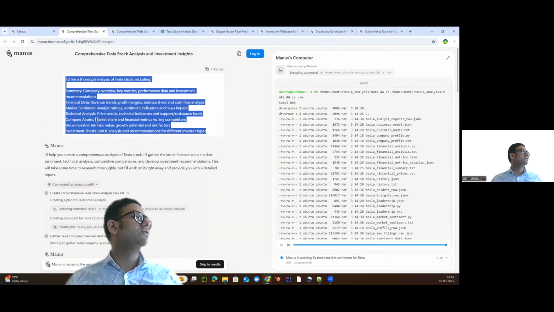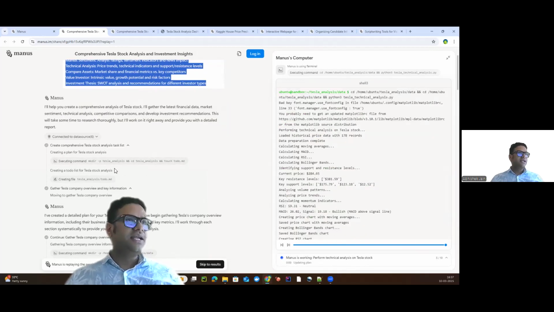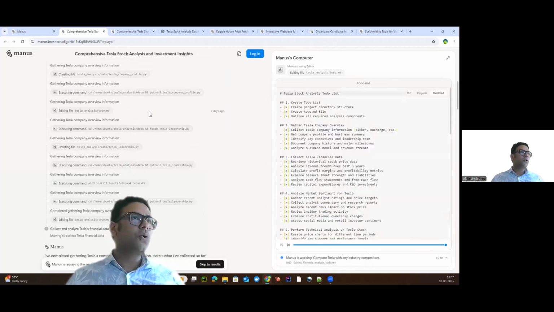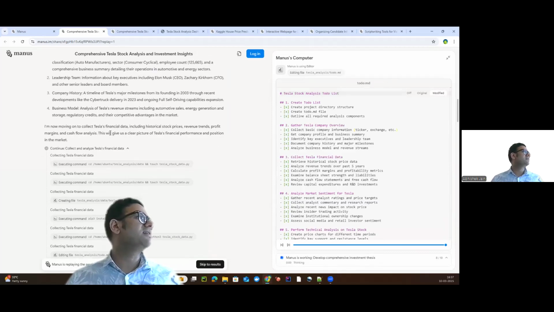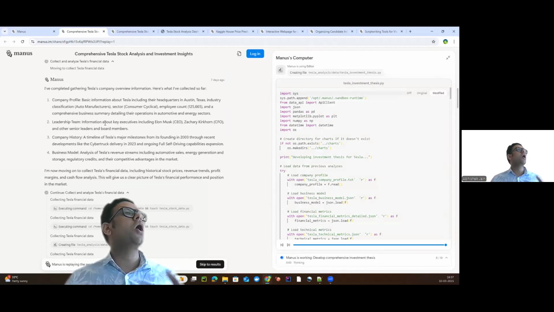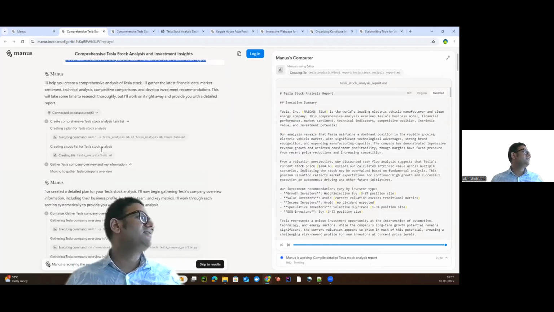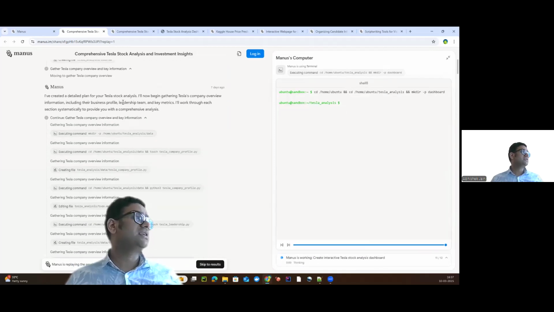So it is not only going to the data sources, but it is collecting data, cleaning that up, and whenever it is required, creating code and code-related stuff. It's doing all those kinds of things. You can see in action how it is actually progressing, right? If you just see here, it collects the data, and then you can see I've created a detailed plan for the Tesla stock analysis.